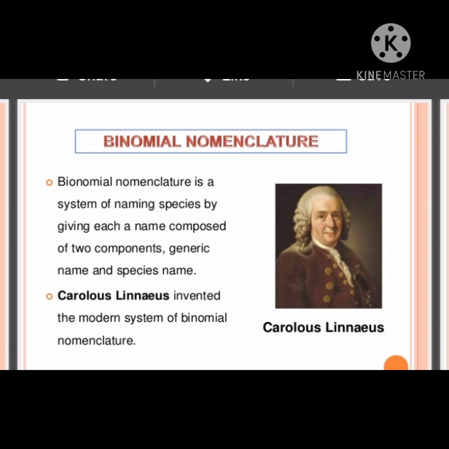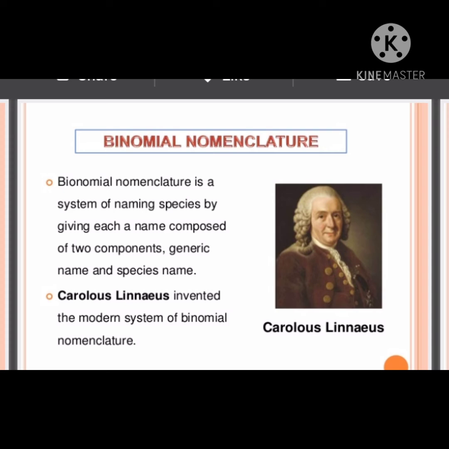Then why is it known as binomial nomenclature? Because in this binomial system, the scientific name of an organism consists of two separate components. The first component is a genus name or generic part, and the second component is a species name or specific part. So, the scientific name is identified by two parts. That is why it is known as binomial nomenclature. And this binomial nomenclature was proposed by the scientist named Linnaeus. Linnaeus is considered the father of taxonomy too.